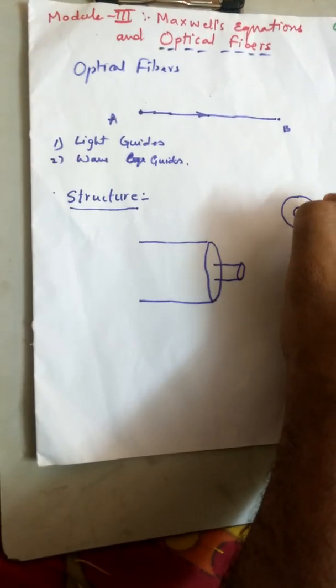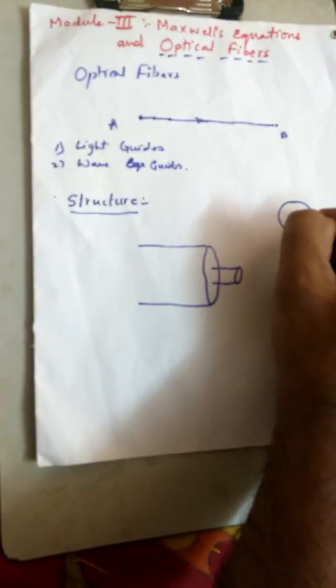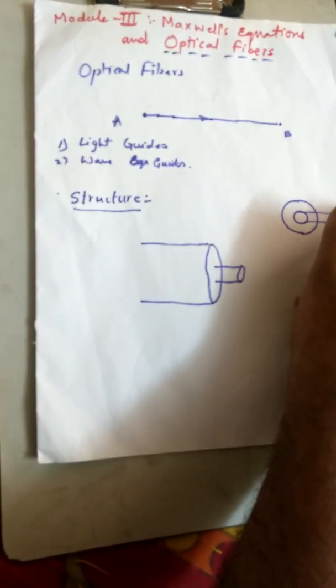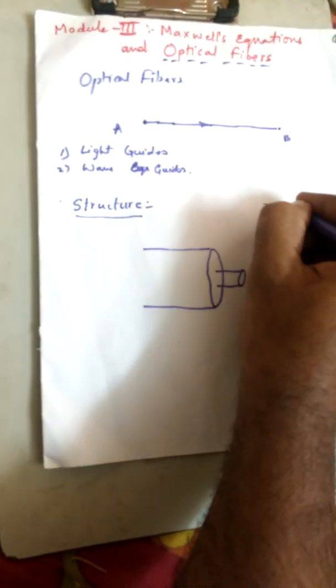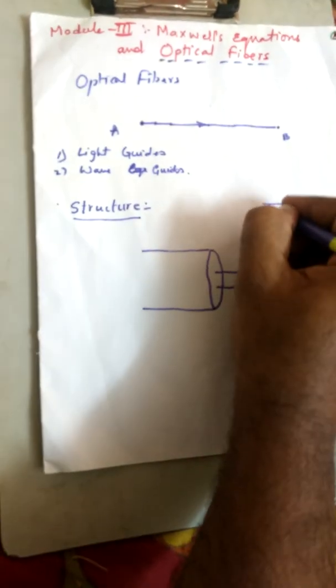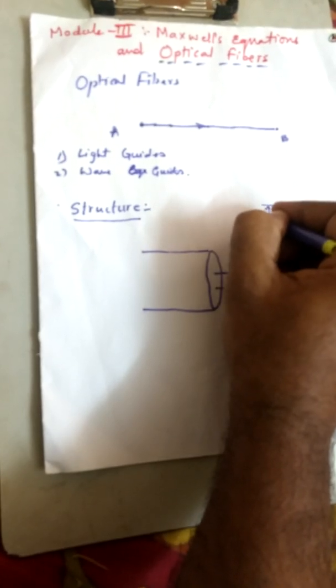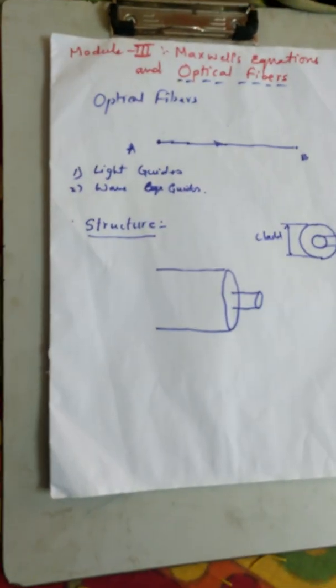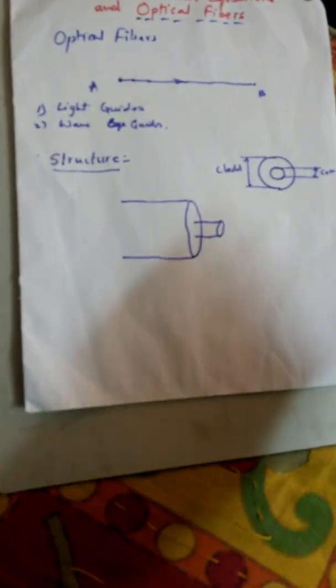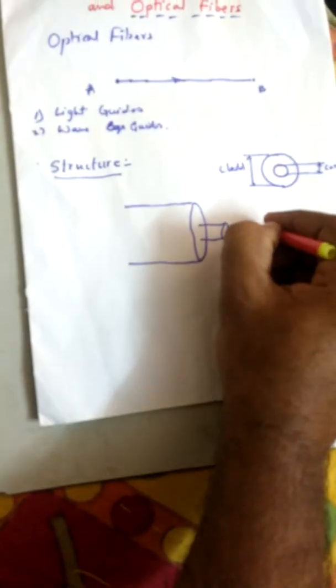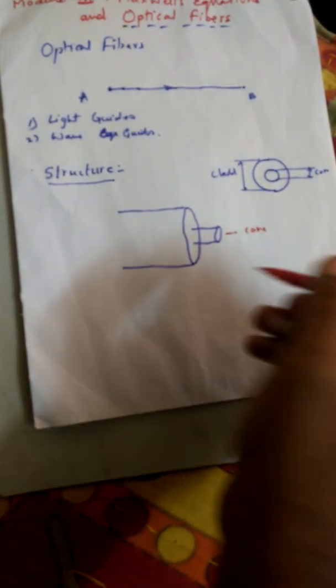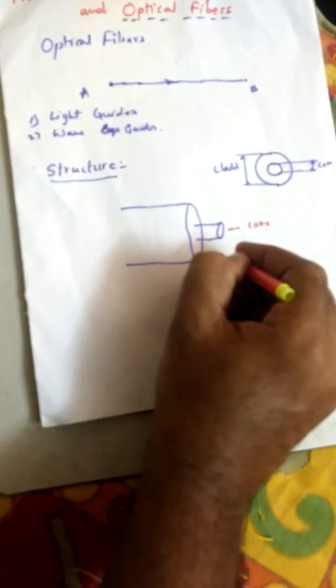The center region is called the core, and this we call the cladding. Now here this is the core, and this one is the cladding.